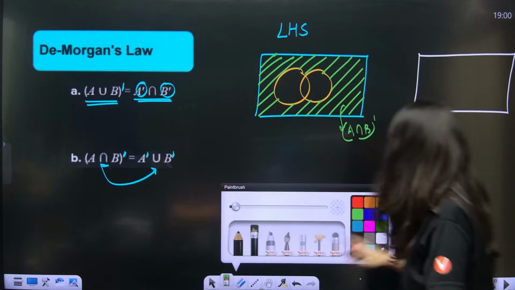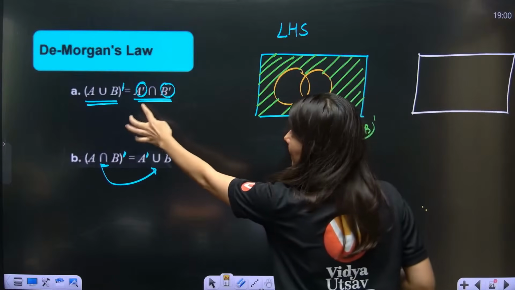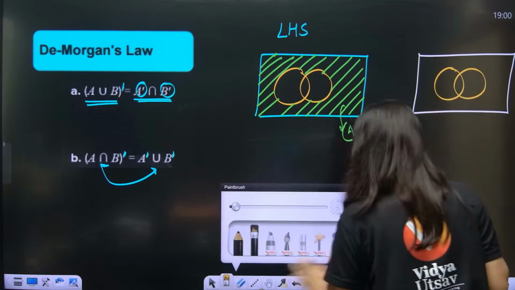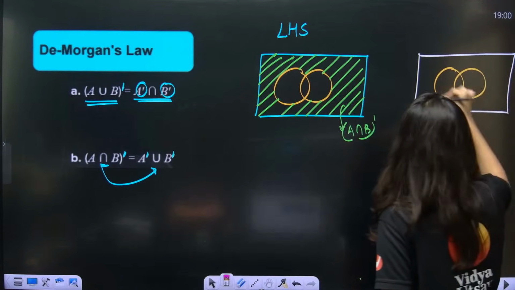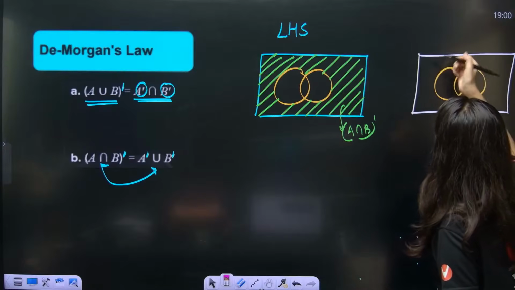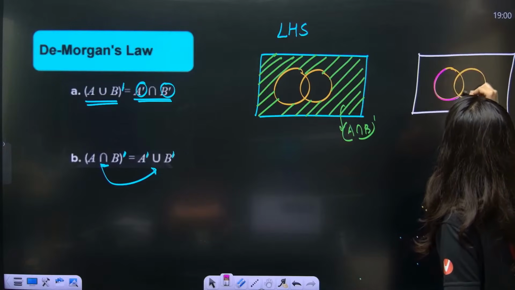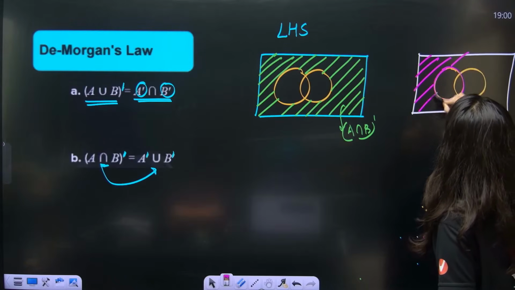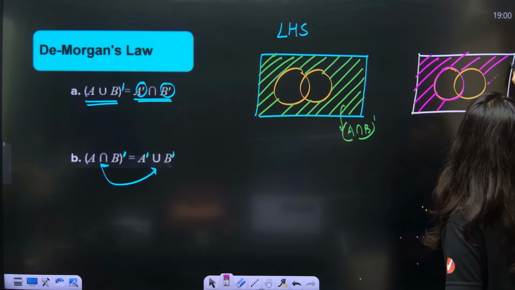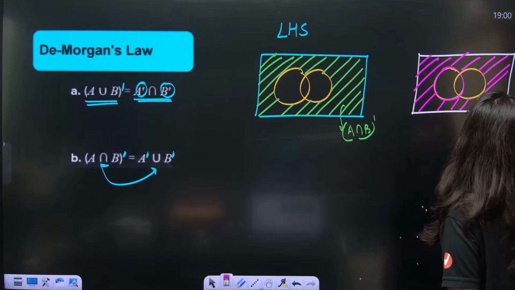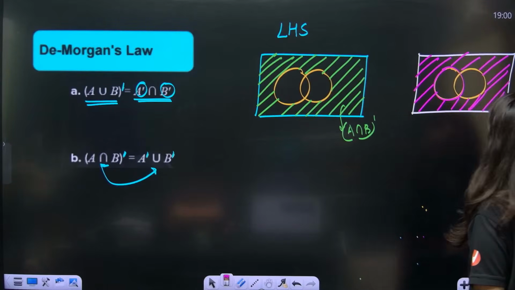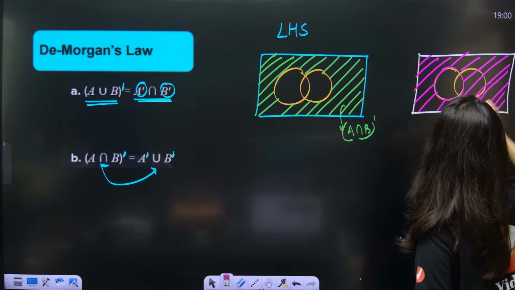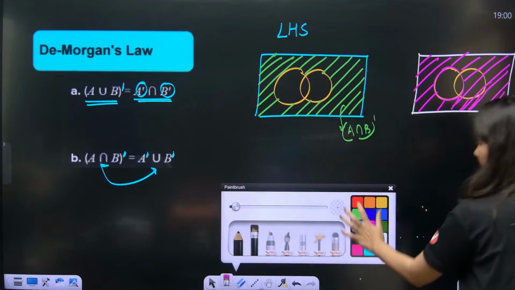Yes. Now let's talk about RHS. A complement intersection B complement. What is A complement, ma'am? Apart from A, this is your A complement, all the pink shading. Correct, everybody?